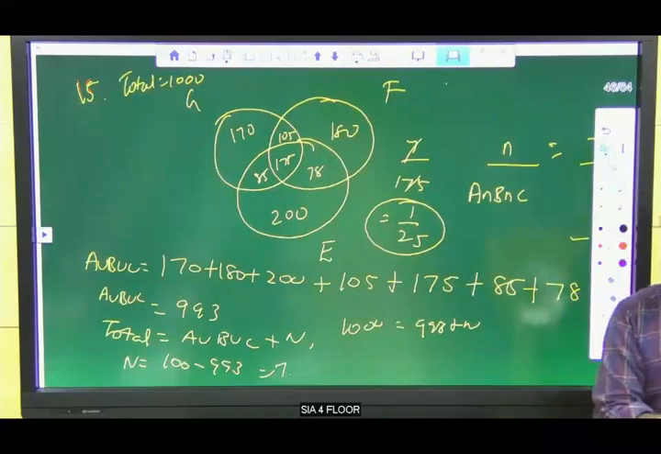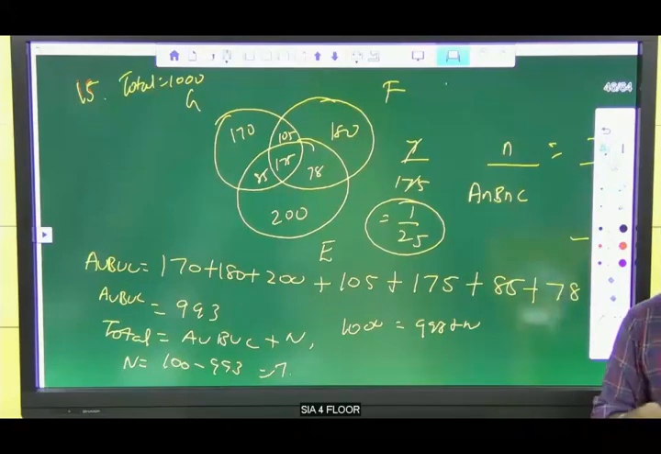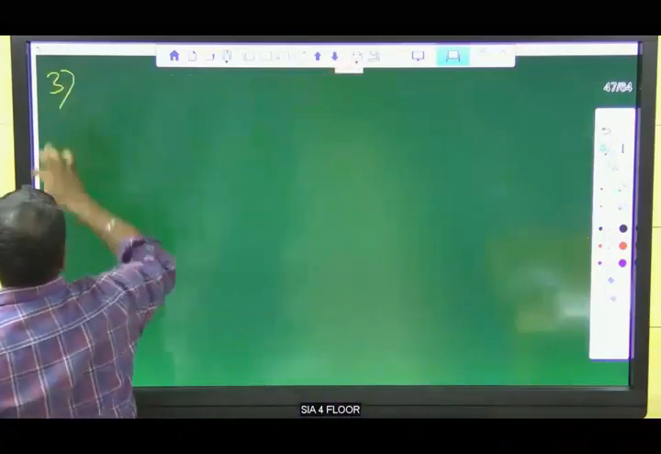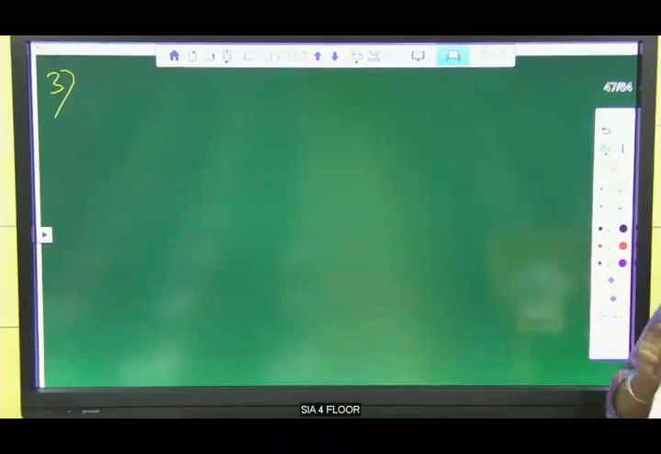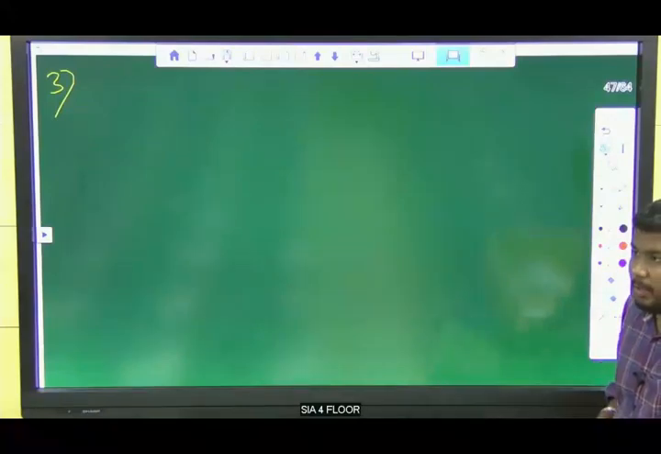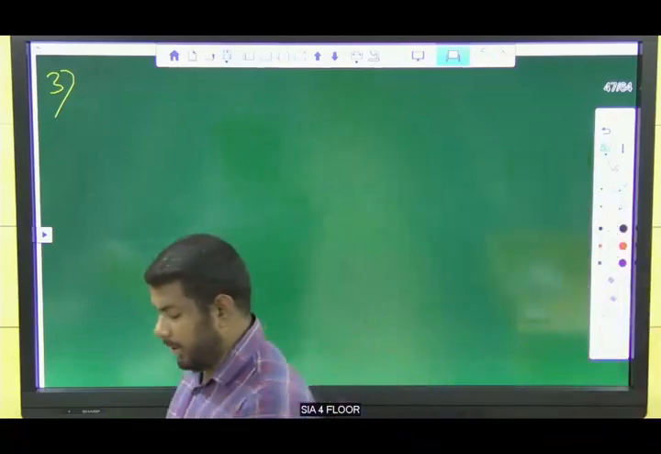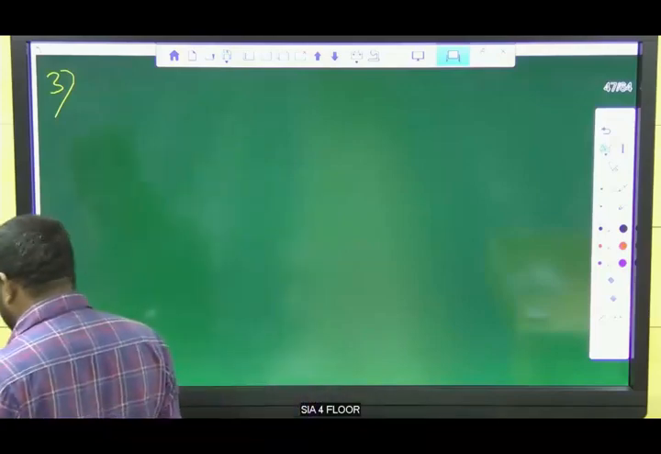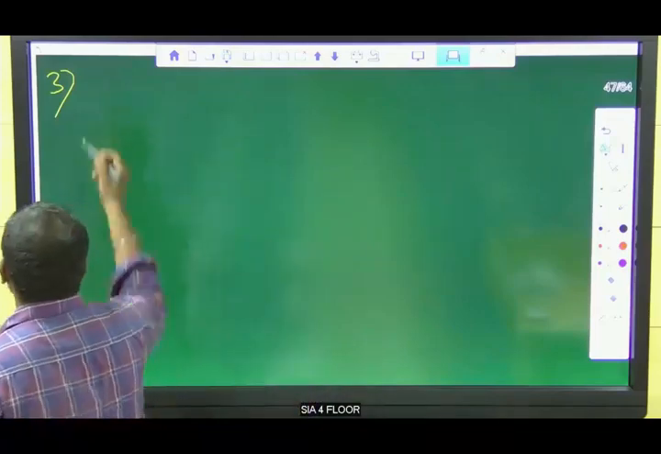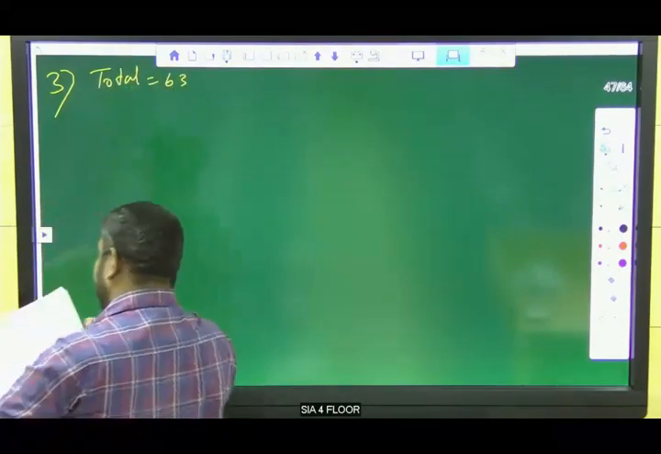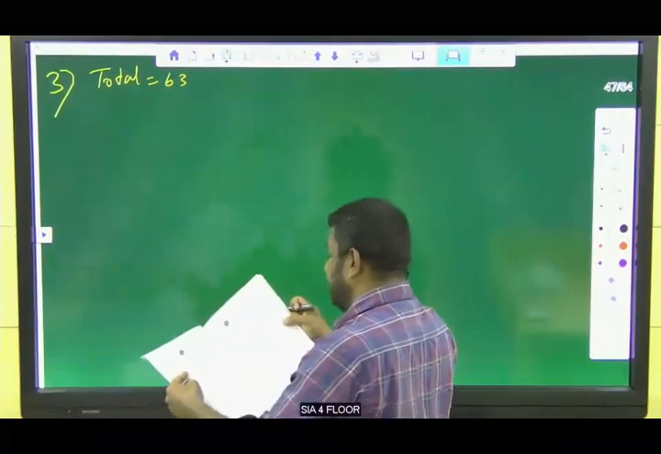So now we will go with the third question. Read: a college has 63 students. Yes, Siddharth, your answer is right for the 16th question. Yes, option B, correct. A college has 63 students studying political science, chemistry and botany. How many students totally? Total students is 63. 33 students studying political science.